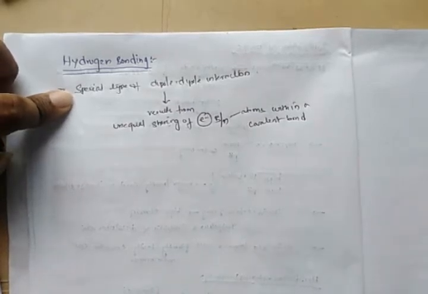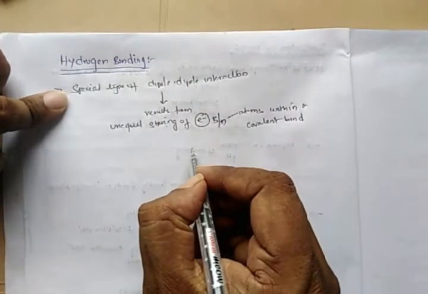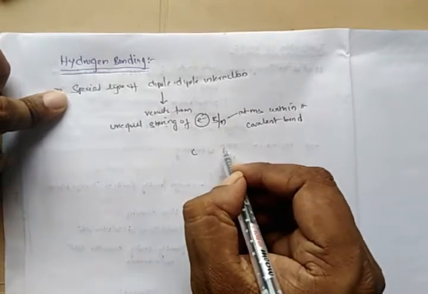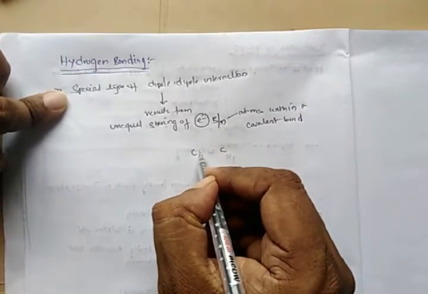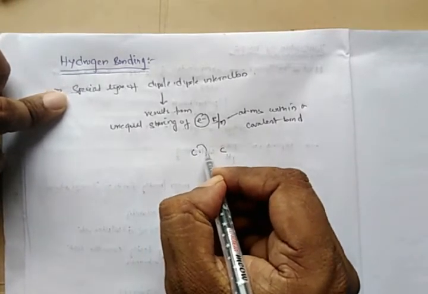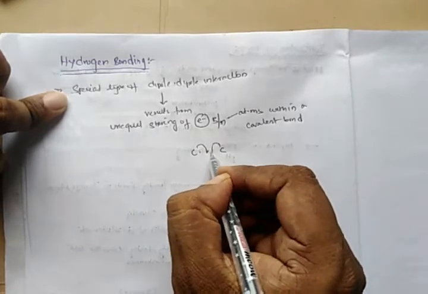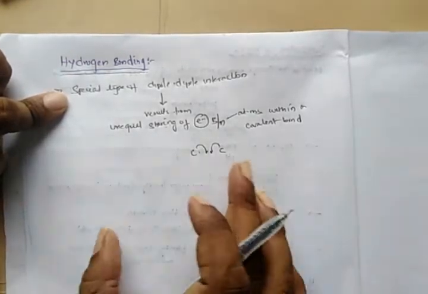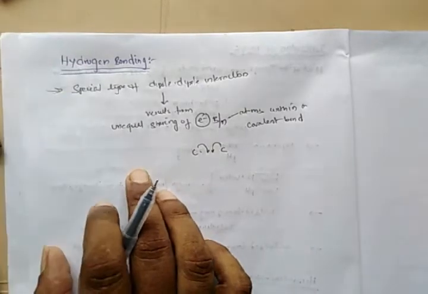We already know that a covalent bond is formed by sharing of electrons. Like carbon, which forms bonds by sharing its electrons. To form a bond, this carbon donates one electron and this carbon donates one electron. They equally share the electron. There is no donation here.